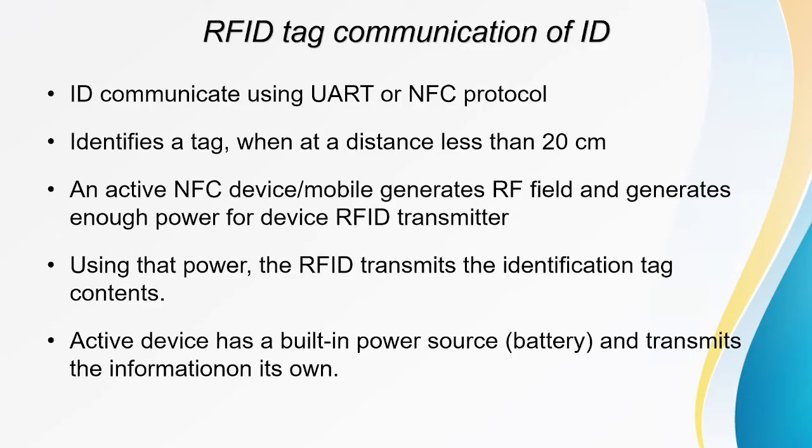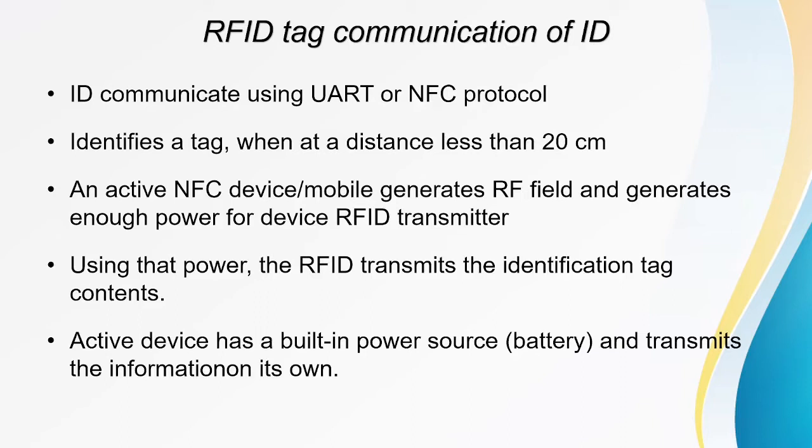RFID tag communication of the ID. As already mentioned, the ID communicates using UART or NFC, that is near field communication. Here the tag is identified when the distance is less than 20 centimeters.